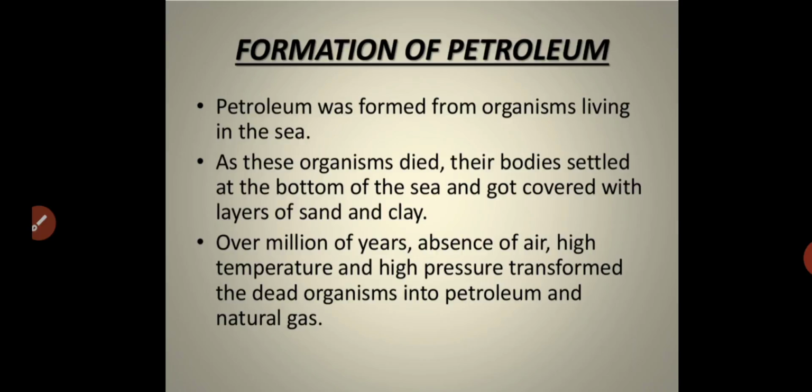When all these sea organisms, or marine organisms, died, their dead bodies settled at the bottom of the sea. Later they got covered with layers of sand and clay.